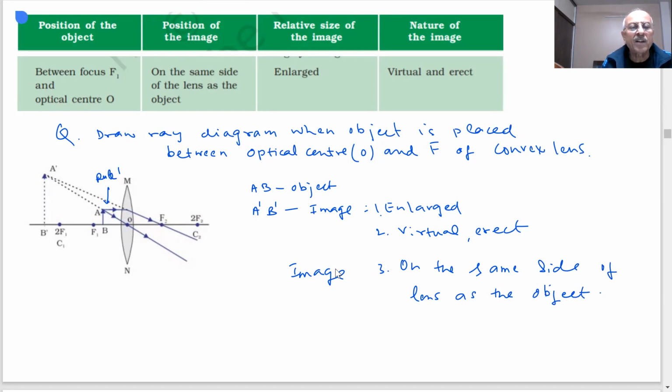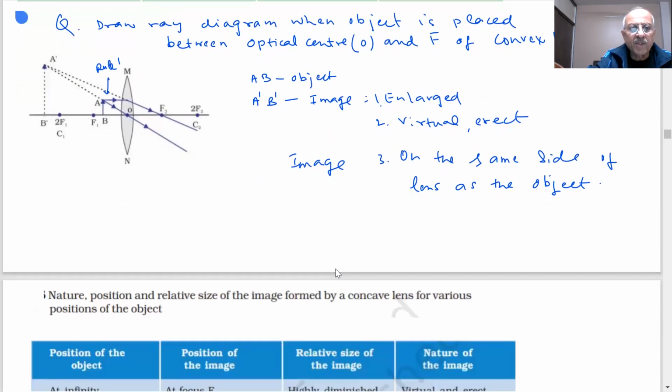So this is a ray diagram. We are always using two rules in order to draw the ray diagram. So in the case of convex lens, you have seen how many diagrams we have been able to draw.